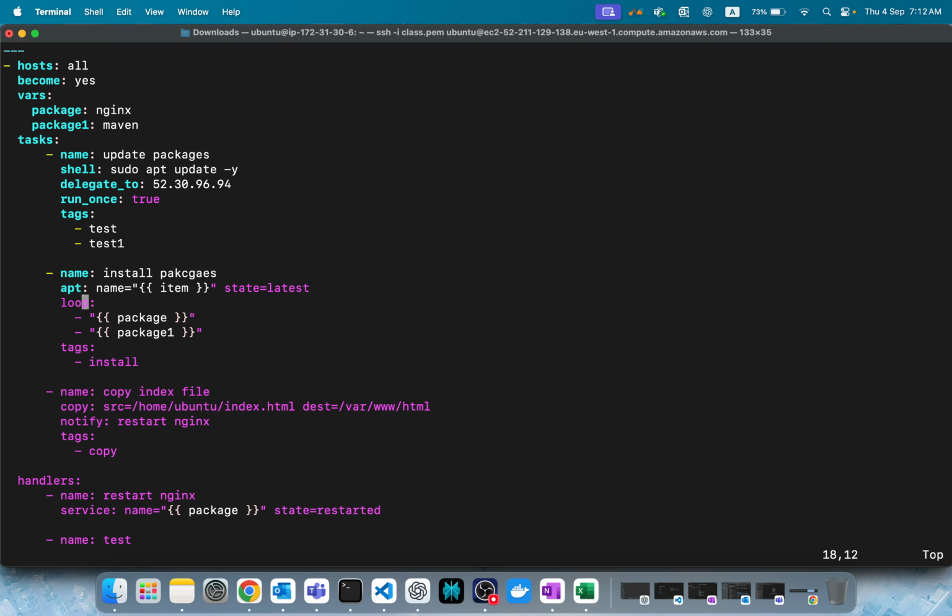Let's say same thing. You want to copy some files to the same path or something. For src keep it item, come down to loop and keep the file names. It'll copy. As simple as that. So looping will reduce our repeating a similar task, similar to how we have looping in programming languages. What happens in a programming language? We give a set of things, and it'll loop through each of these things and give you what you want. Same thing here also. Got it?